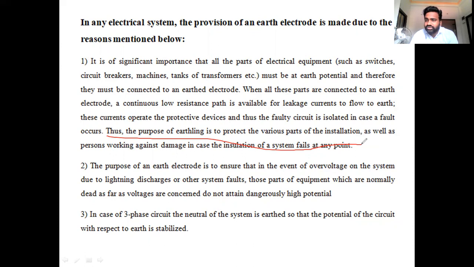The main object of the earthing electrode is to ensure that over voltages or faulty voltages shouldn't enter the system. At what instant do these over voltages occur? During abnormal conditions like lightning strokes or lightning discharges, during the rainy season, in monsoon conditions.